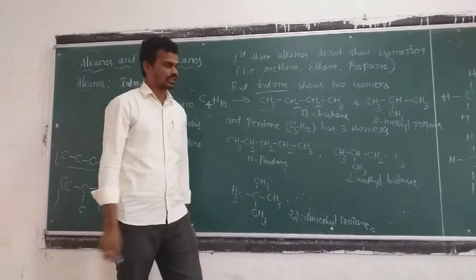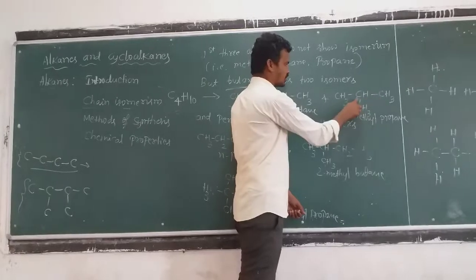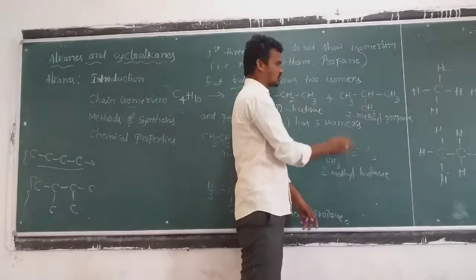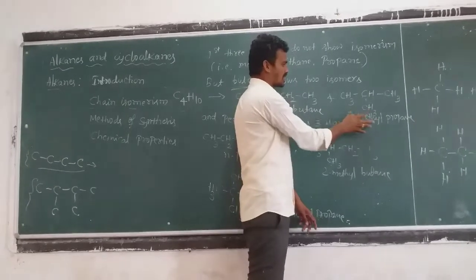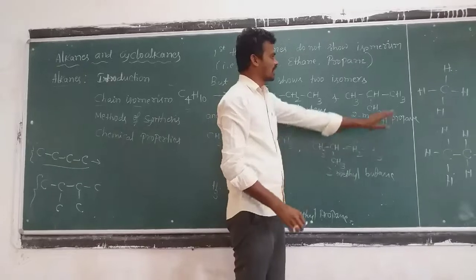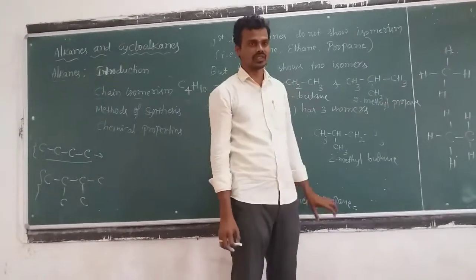You already very well know about the IUPAC names. 2-methyl, the second position. So at the second position a methyl group is present. 2-methylpropane is the IUPAC name, or simply it is called isobutane.